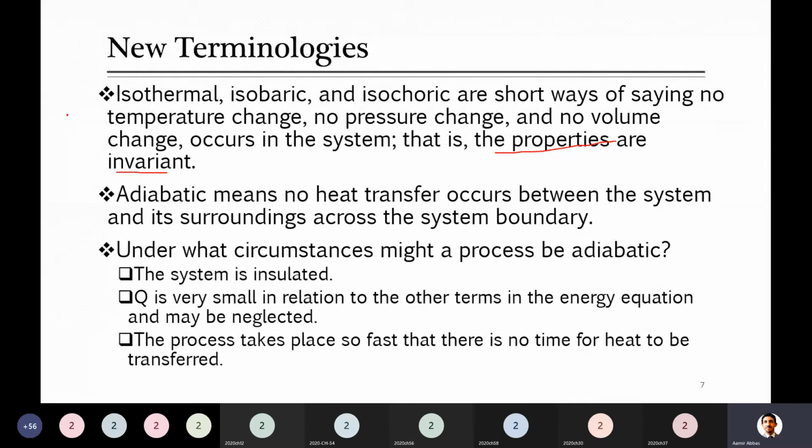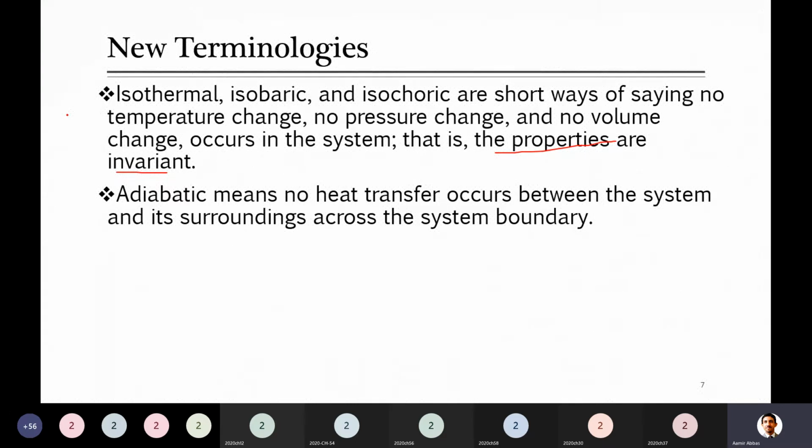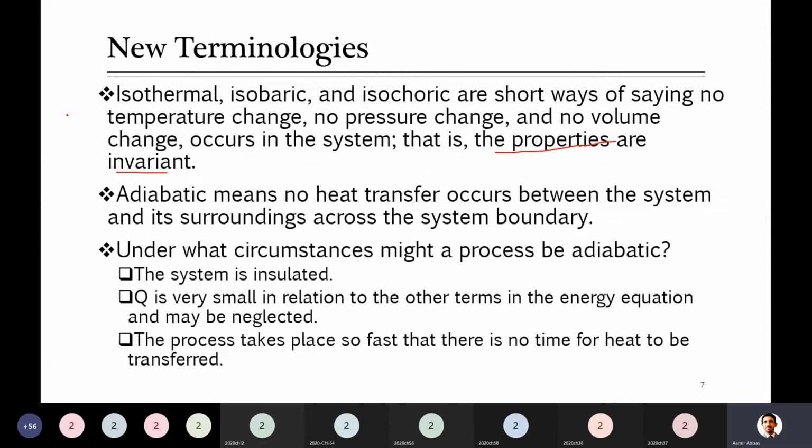So just to give you the idea of when a system will be adiabatic, as I already explained initially, it can be adiabatic whenever the system is insulated. Like you insulate your system, you take such material which doesn't allow any exchange of heat with the surrounding, or you can say its thermal conductivity is very low. In that case, the system is insulated.